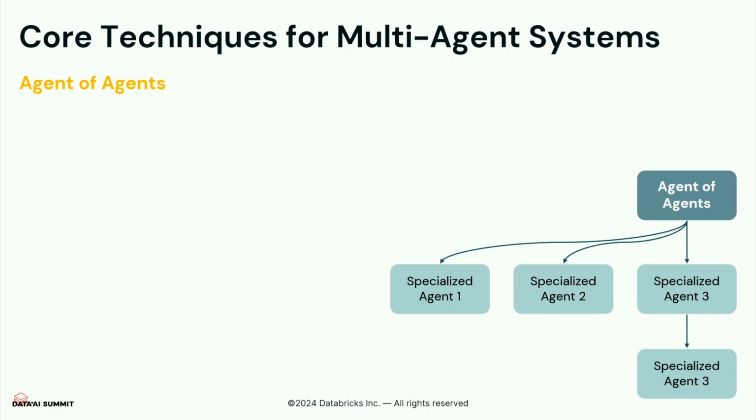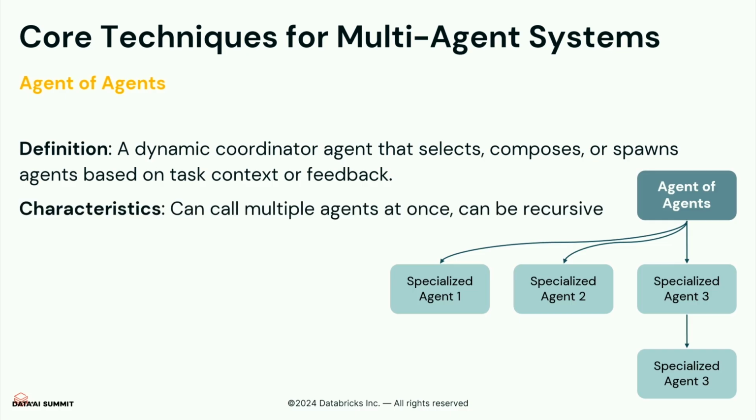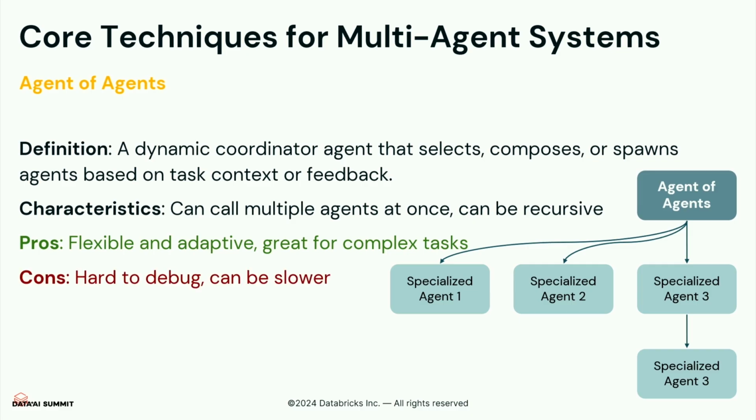Now let's look at the agent of agents. The agent of agents architecture can be viewed as more than just two layers. It's basically a dynamic coordinator agent at the top of that router layer, and it can route to numerous specialized agents. However, it can also select, compose, or spawn agents based on the context. This kind of multi-agent system can call multiple agents at once instead of just a one-to-one relationship compared to the router agent. It's flexible and can handle really complex tasks. However, it can be way slower compared to the router-based agent.